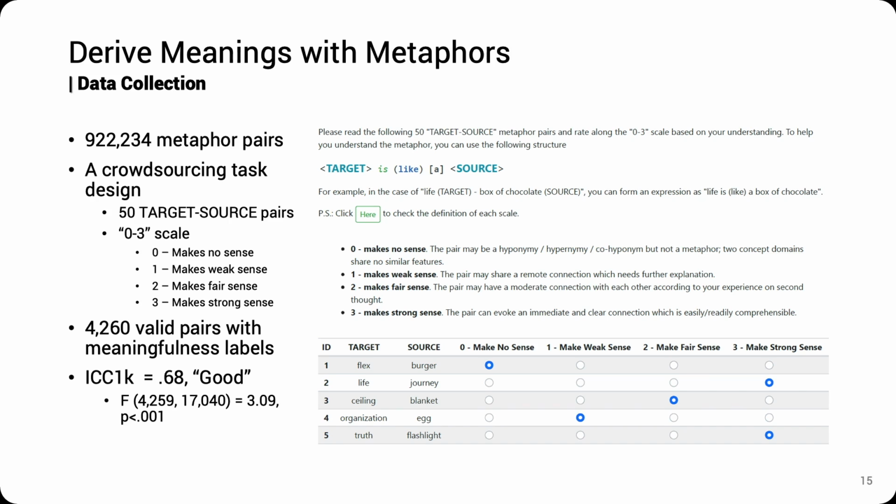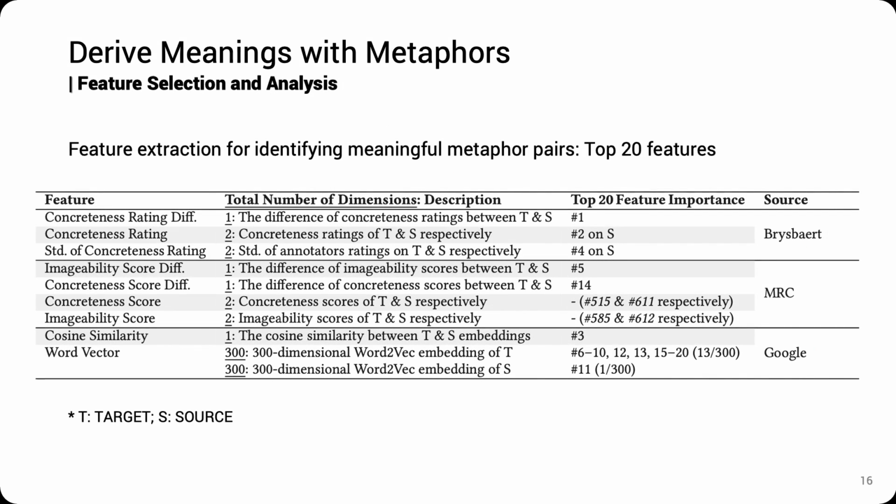We found that the model's performance was unlikely to improve after the sample size reached around 4,200. Therefore, we ended the study with 4,260 valid metaphor pairs. To understand what features make a metaphor more meaningful, we ran a feature importance analysis and found that concreteness ratings of the source played an important role.